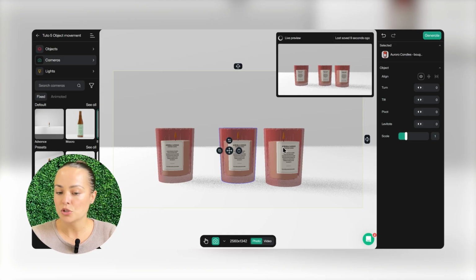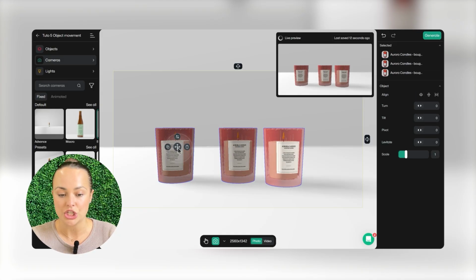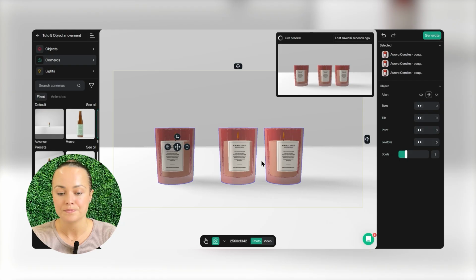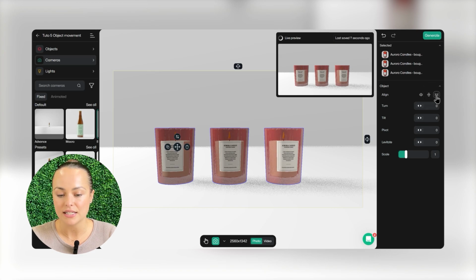Now, let's say I have multiple objects for a bundle, for example. I can select them all by holding Shift. And with this button, I can align them in a straight horizontal line, and now they're perfectly aligned. Finally, I can distribute them evenly. By clicking this button, the middle candle will be perfectly centered between the 2 outer candles. This works with as many objects as you want.